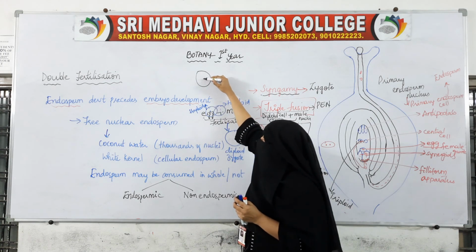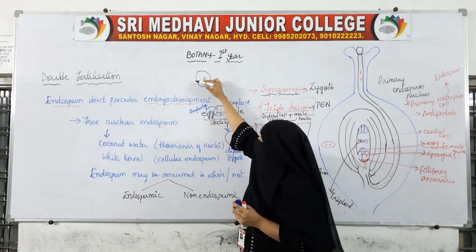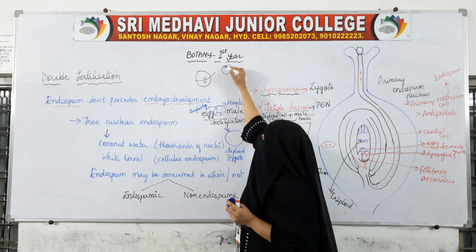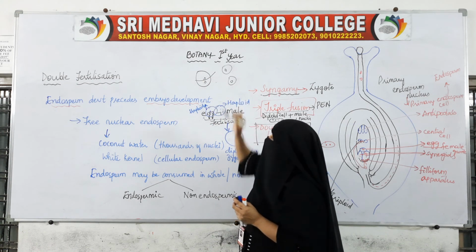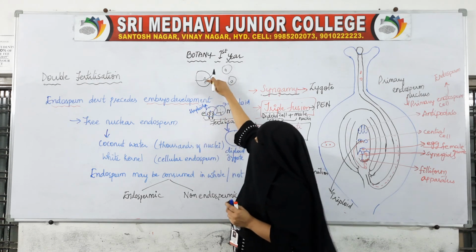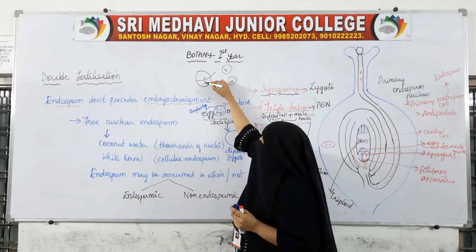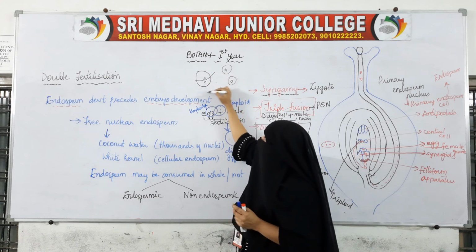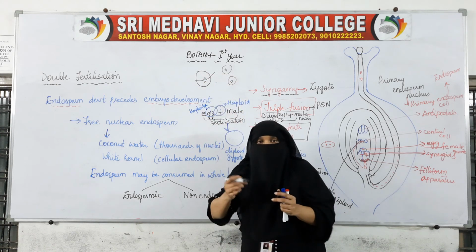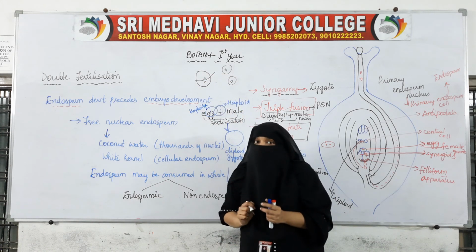First this nucleus will divide into two, and thereby the cell will divide into two, and each cell will get a nucleus. This division of the nucleus is karyokinesis. Karyokinesis will be followed by cell division.